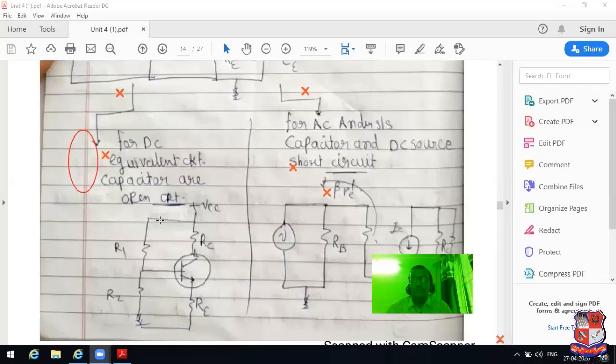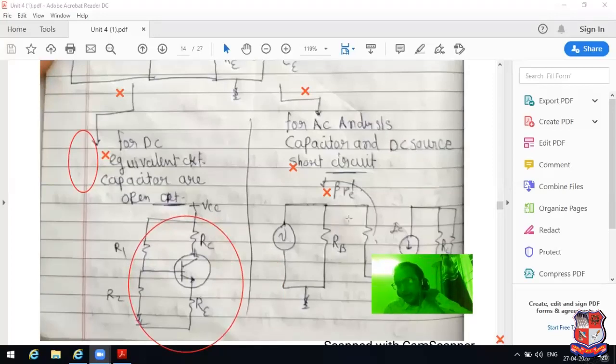See this. One of the most important MCQs that can be asked in the exam: if we remove the AC component from the amplifier, then it can be considered as a voltage divider bias technique. Simple voltage divider biasing. See this very carefully. It is known as simple voltage divider bias.